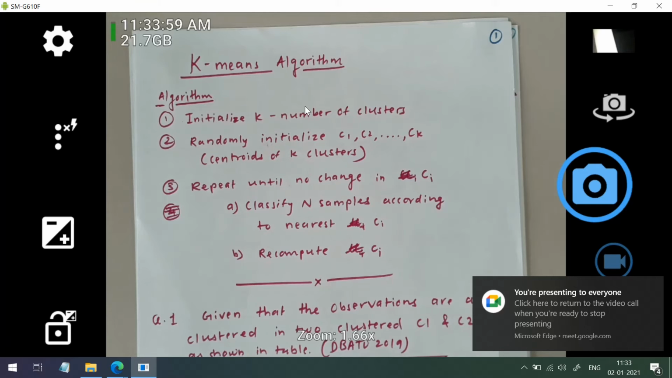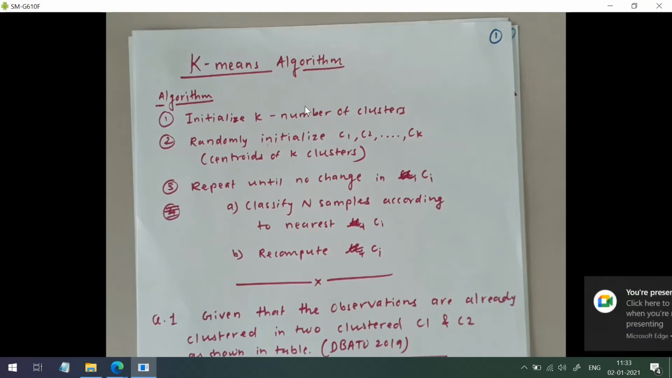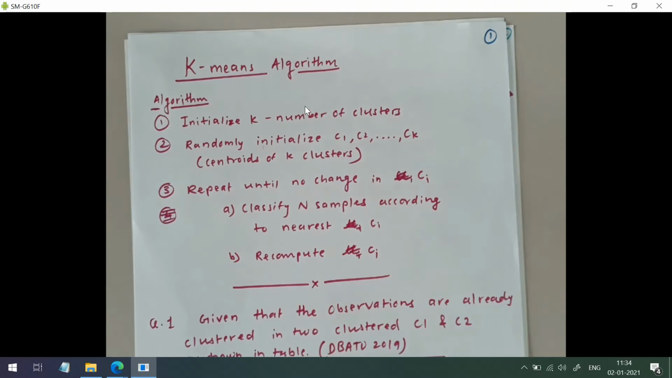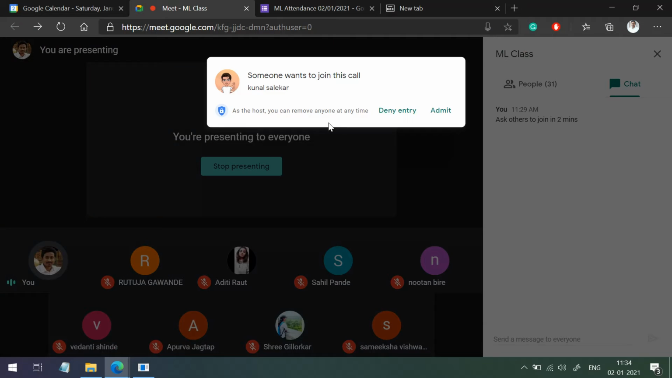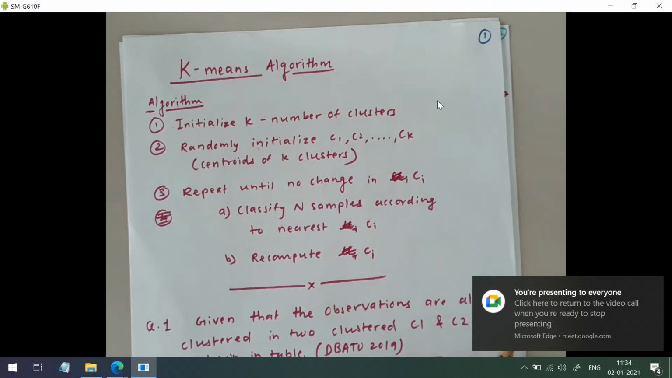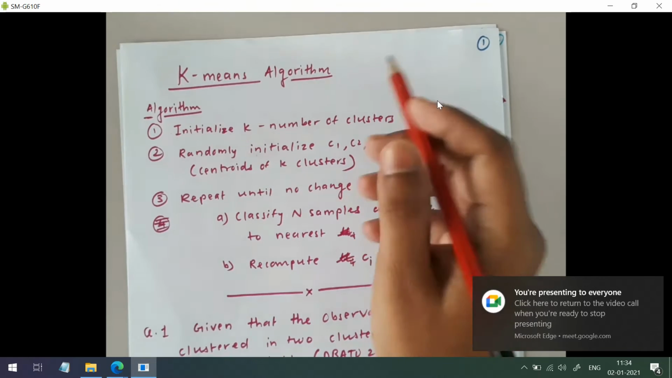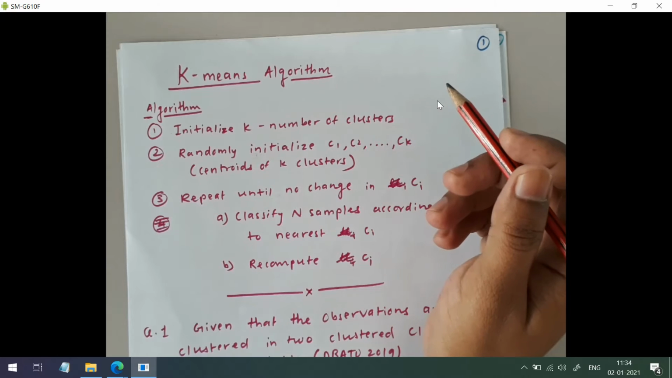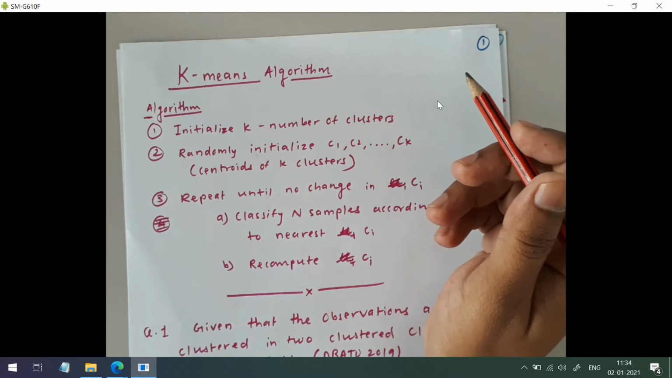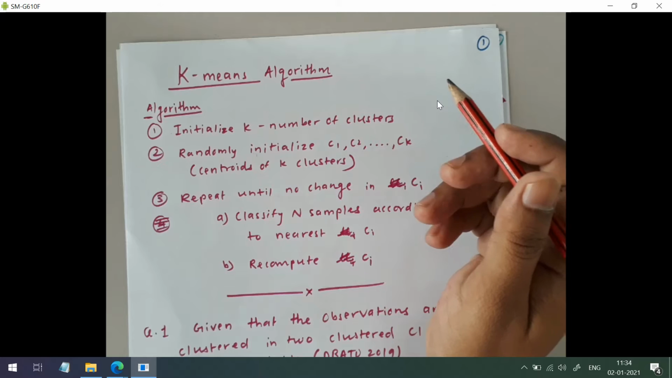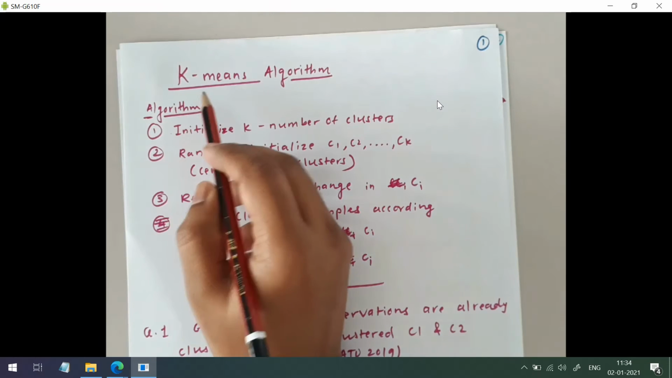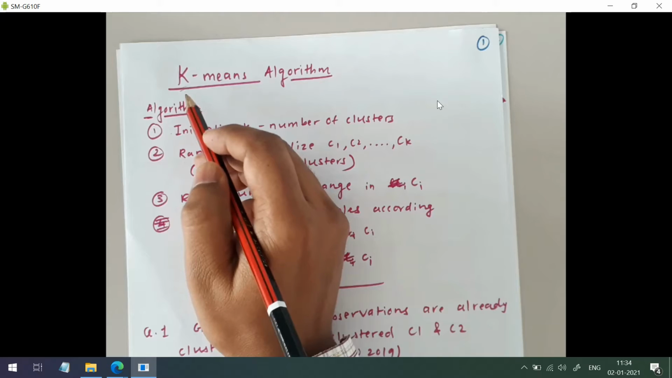So today we are going to talk about the K-means algorithm. K-means is one of the most popular clustering algorithms, and we know that the clustering task comes under unsupervised learning. That means here we will have unlabeled data, and there will be no class labels. And in the name K-means, this K stands for the number of clusters.